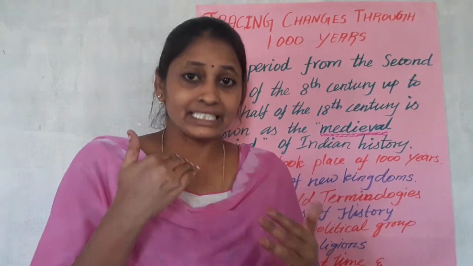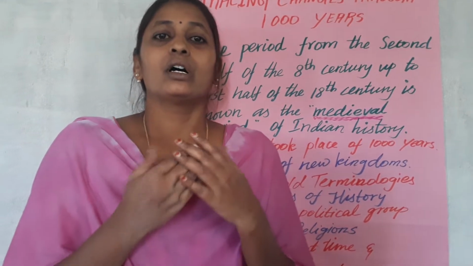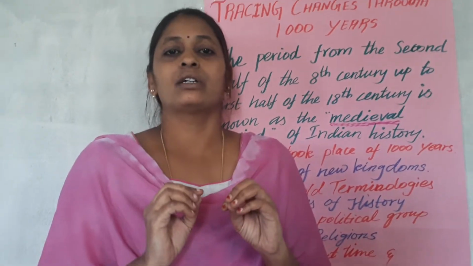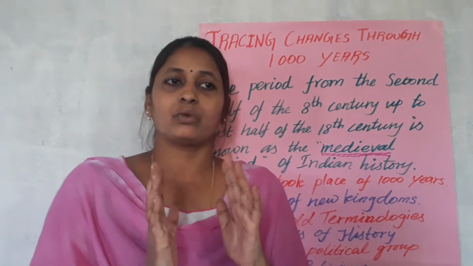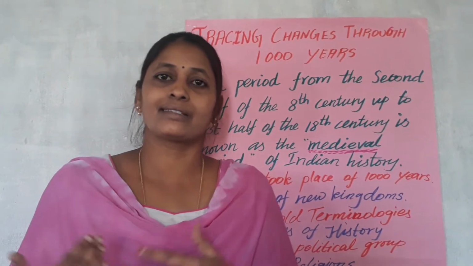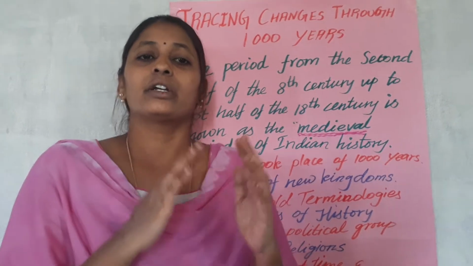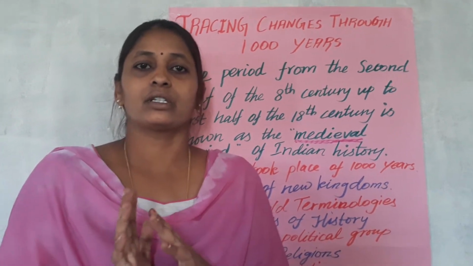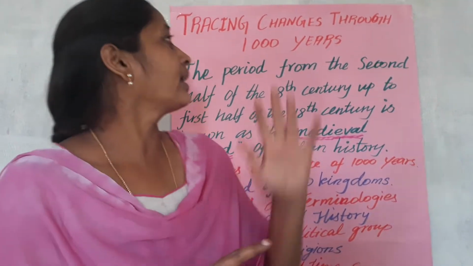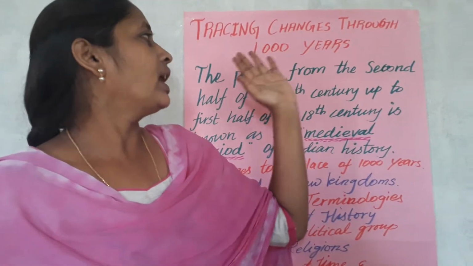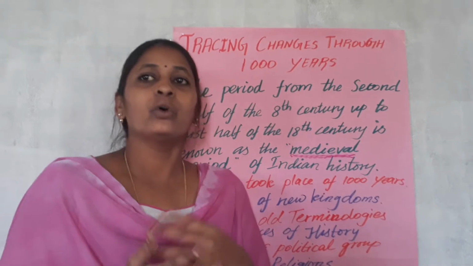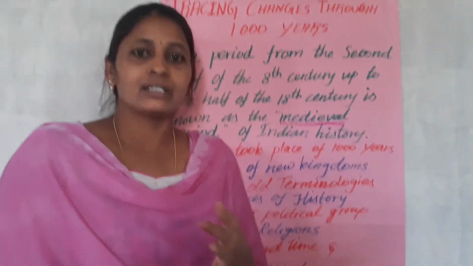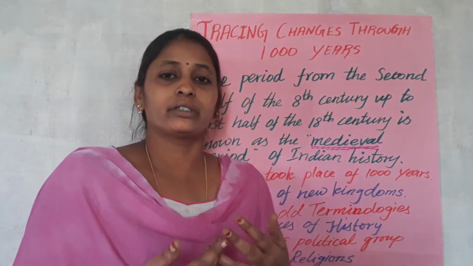So in 7th standard you have 10 lessons in history. The first lesson is an introduction lesson. The things you are going to study in the next 9 lessons are introduced in the first lesson. The first lesson is tracing changes through 1000 years. The second lesson is how new kingdoms and kings formed, how the new kingdoms were formed.